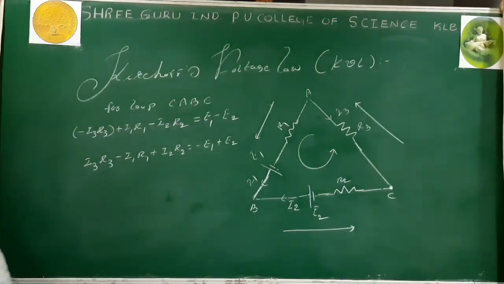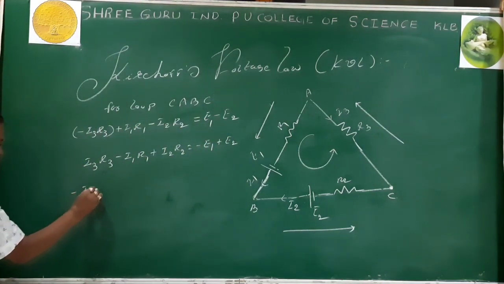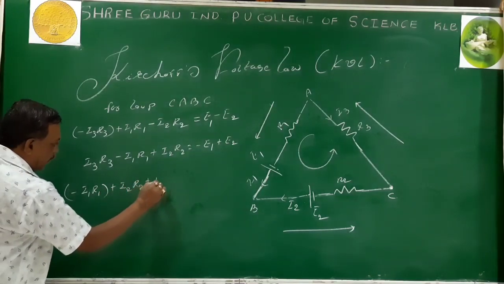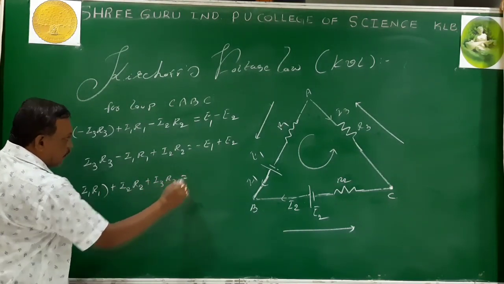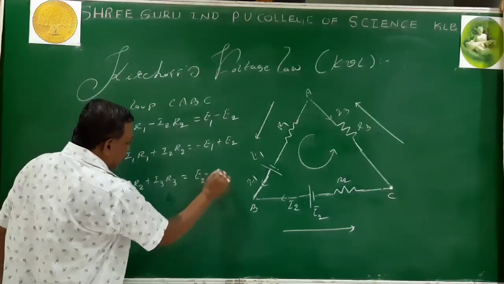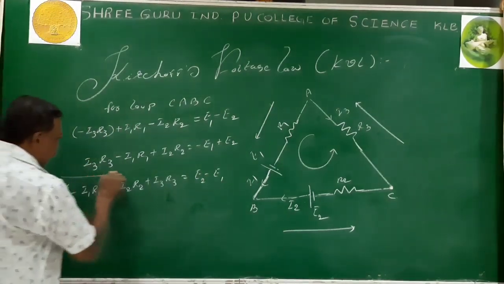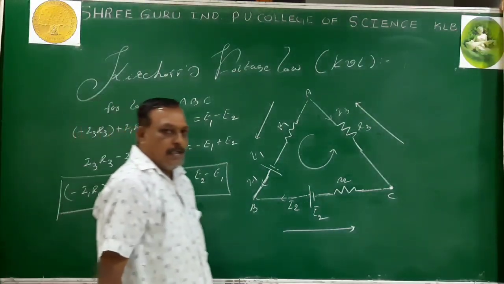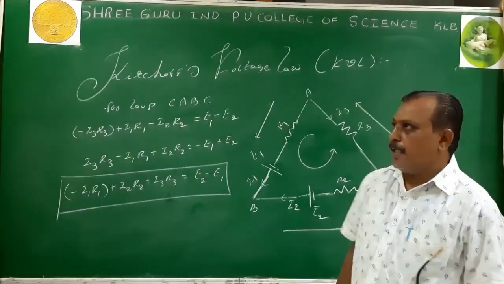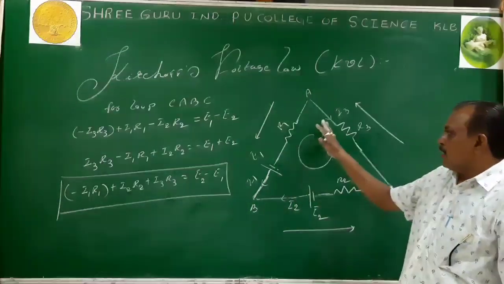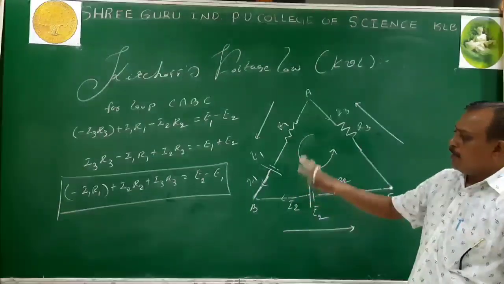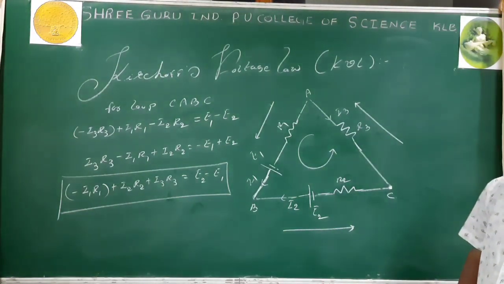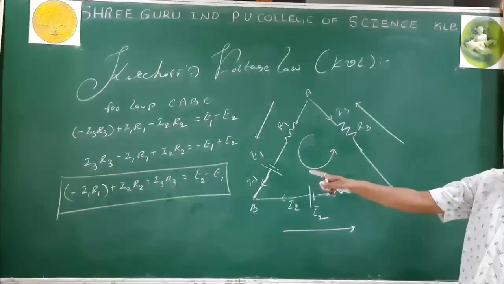Arrange the equation in a systematic manner, as we had done earlier: minus I1 R1 plus I2 R2 plus I3 R3 is equal to E2 minus E1. Is it the same equation as earlier? Yes. It indicates that if you start at any point and trace in any direction, your equation is correct, if you understand the sign convention properly. The earlier equation and this equation are the same.